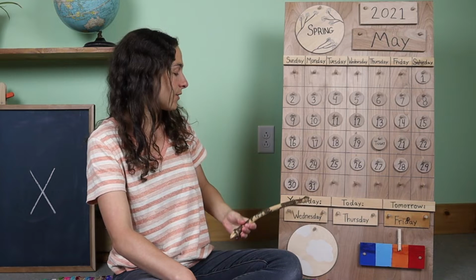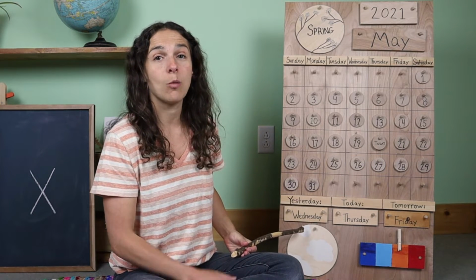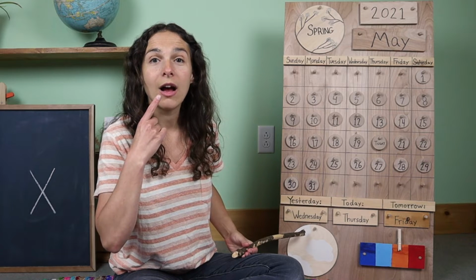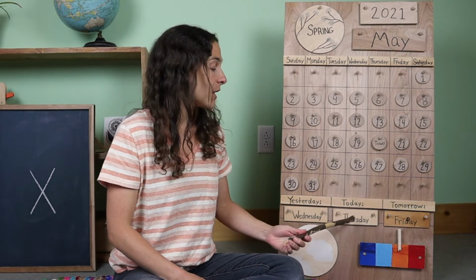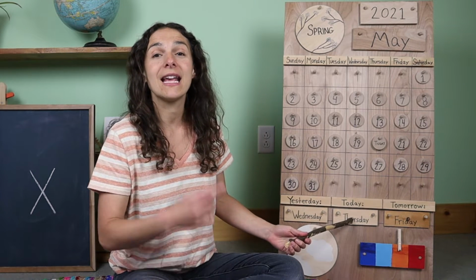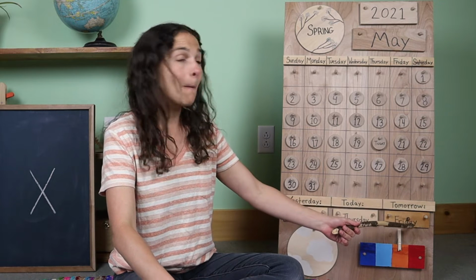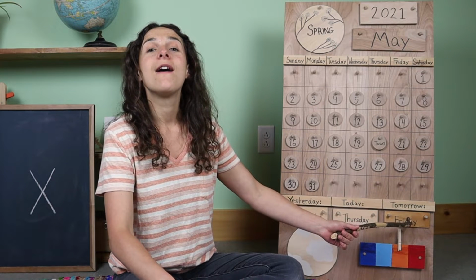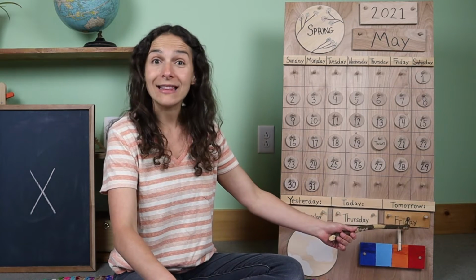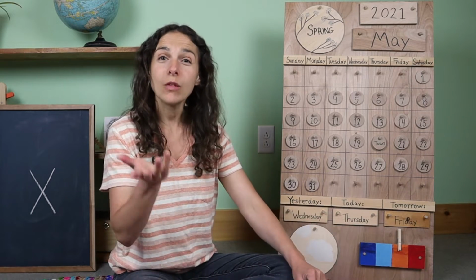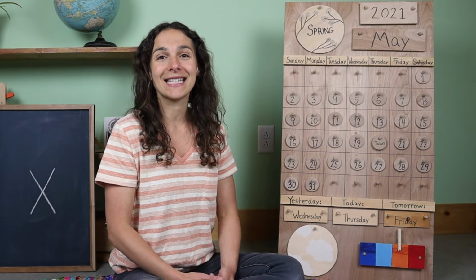And now let's go down to the bottom of the chart. This says that yesterday was what? Wednesday. Yesterday was Wednesday. So that means that today is Thursday. And tomorrow will be Friday. Tomorrow will be Friday, the last day of the weekday. Will you sing Today is Thursday with me? It goes like this.